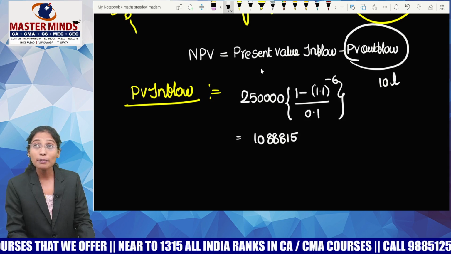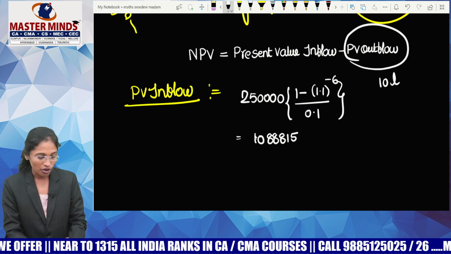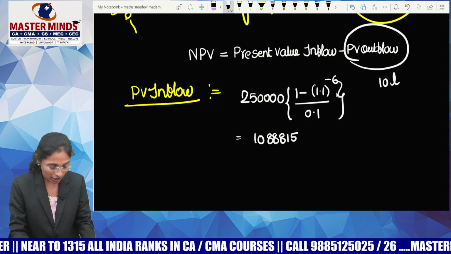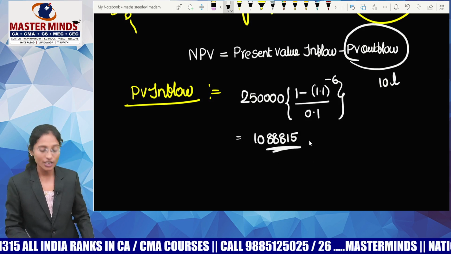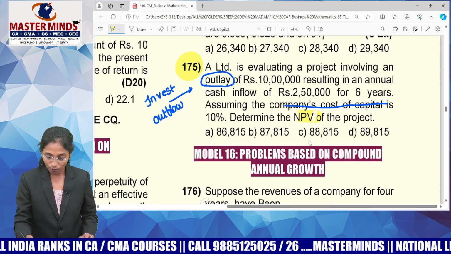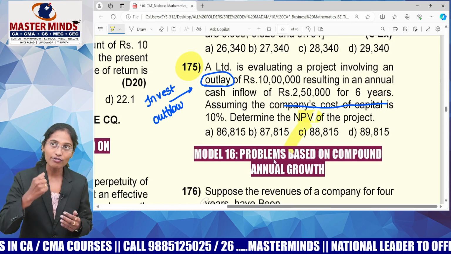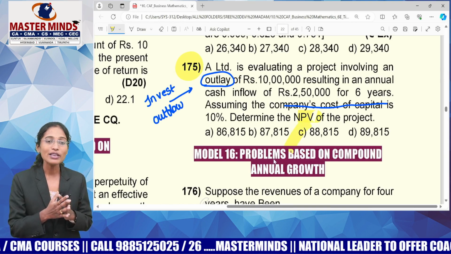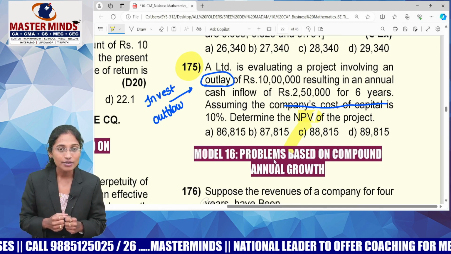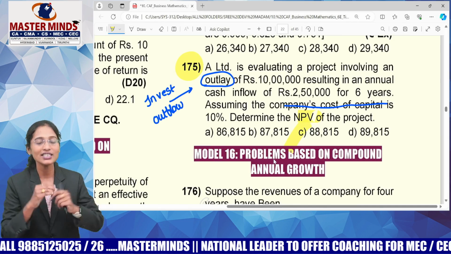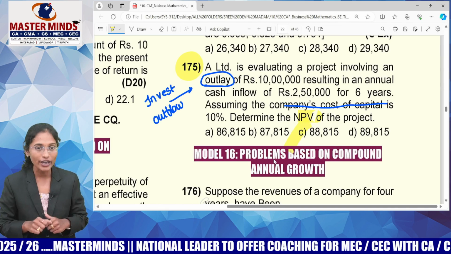What is the formula for net present value? Present value of inflow minus present value of outflow. That means 10,88,815 minus 10 lakh. 88,815 is your answer. Now you need to understand what NPV is. You got 88,815 as NPV. What do you understand by this? By investing this 10 lakhs somewhere, I'm getting a profit of 88,815 in today's terms.